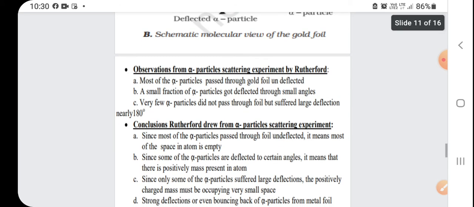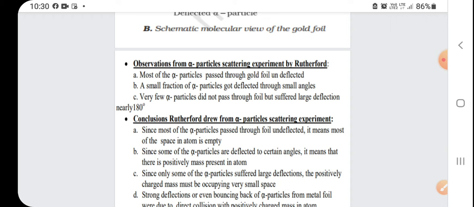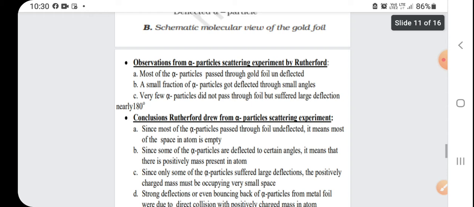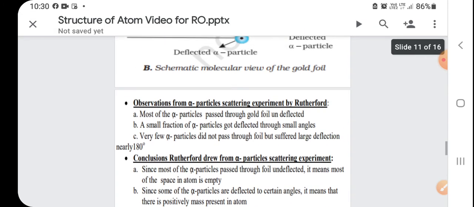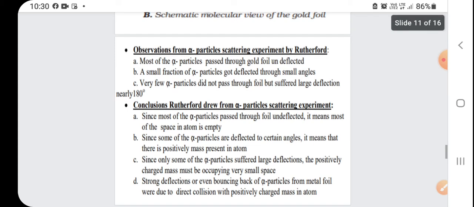Conclusions are that most of the alpha particles pass through the gold foil without any deflection. That means most of the space inside an atom is empty. And according to the second observation, the conclusion is that since some of the alpha particles are deflected by a certain angle, it means that a positively charged mass is present in an atom.